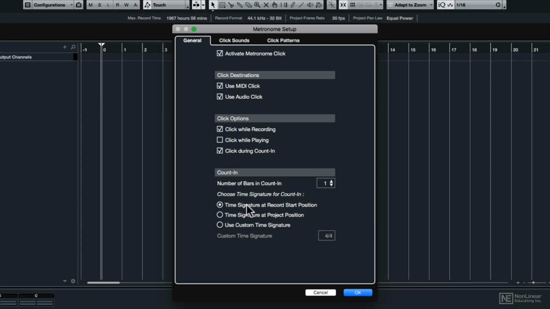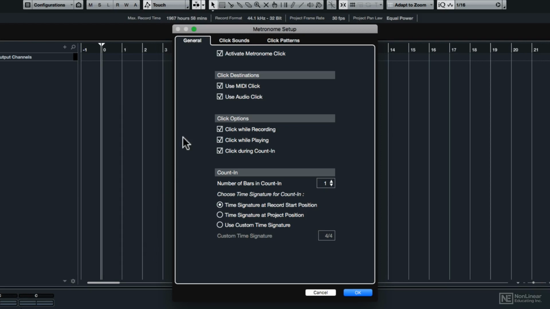And most of these options are the same as they were in previous versions of Cubase. And right now I'm just going to enable click while playing. And this is a currently empty project. I just wanted to make sure that you can hear the metronome without it being buried in a whole bunch of pre-recorded tracks. So we're just going to be listening to the click track by itself.